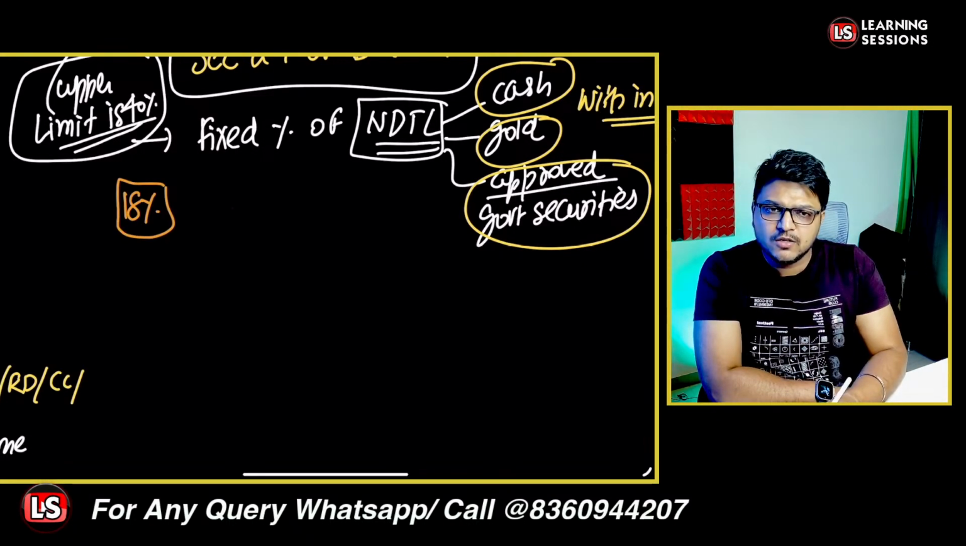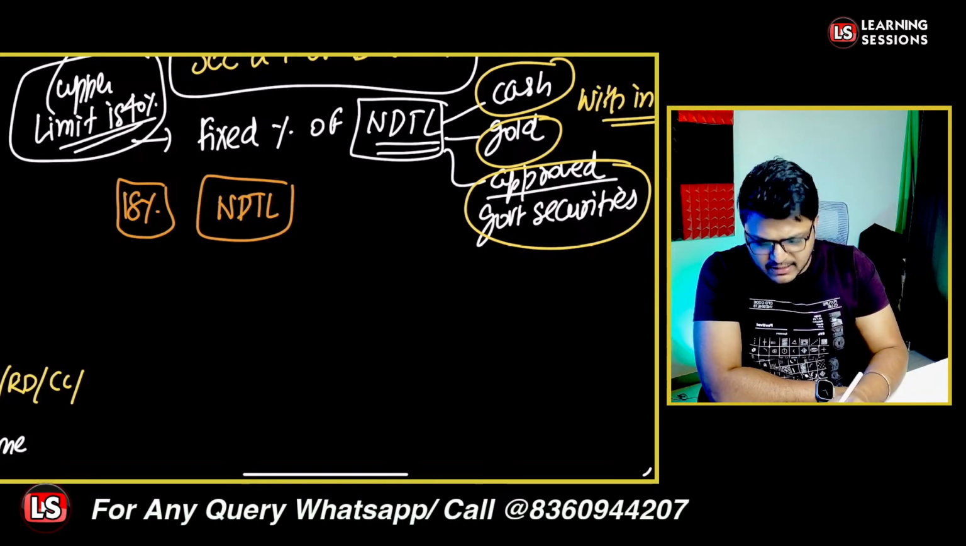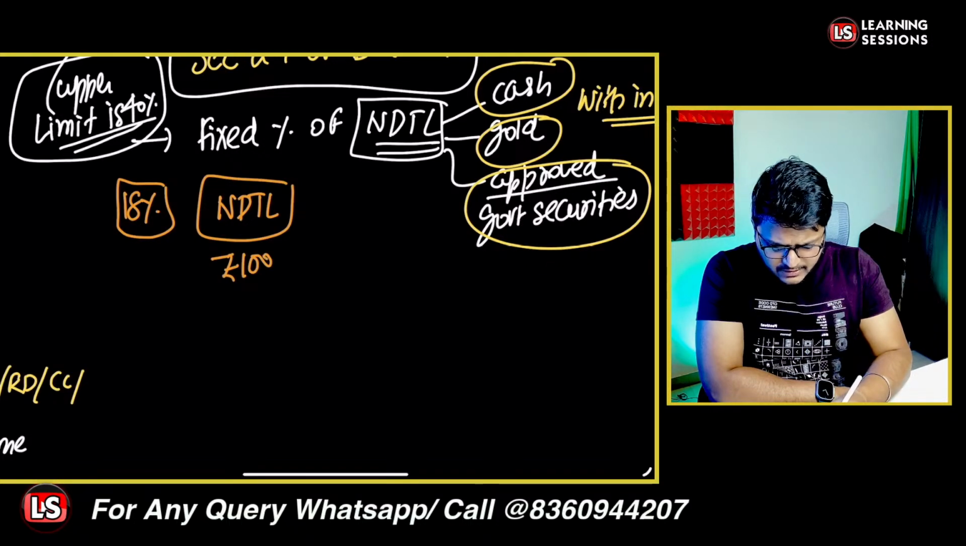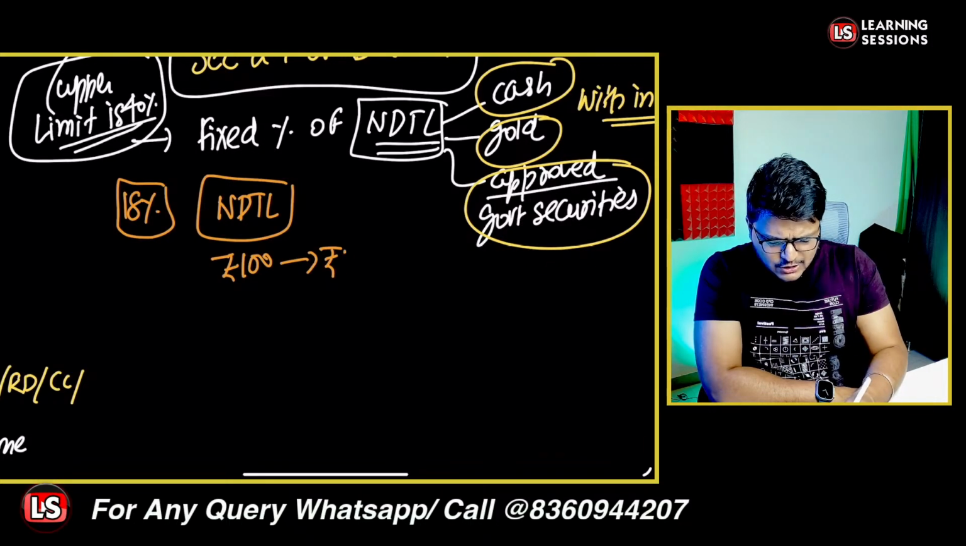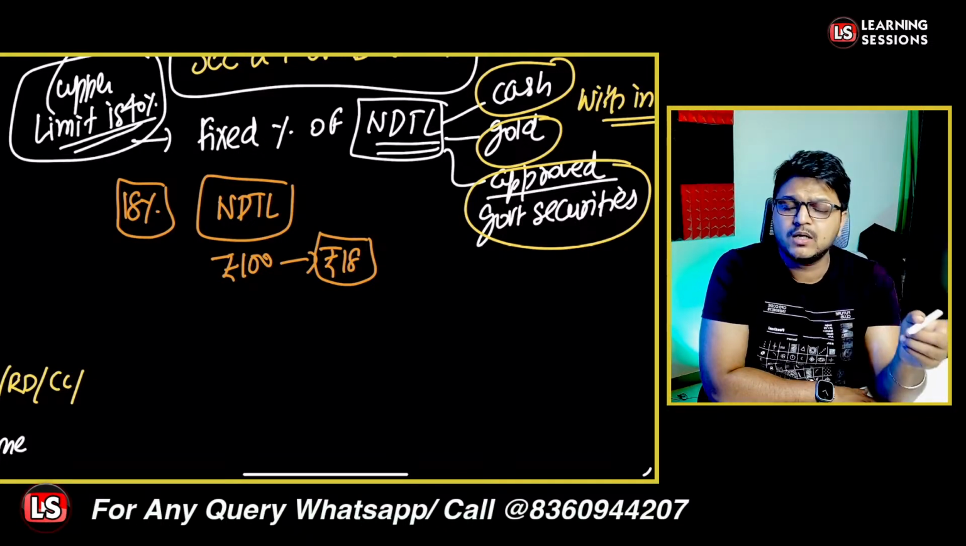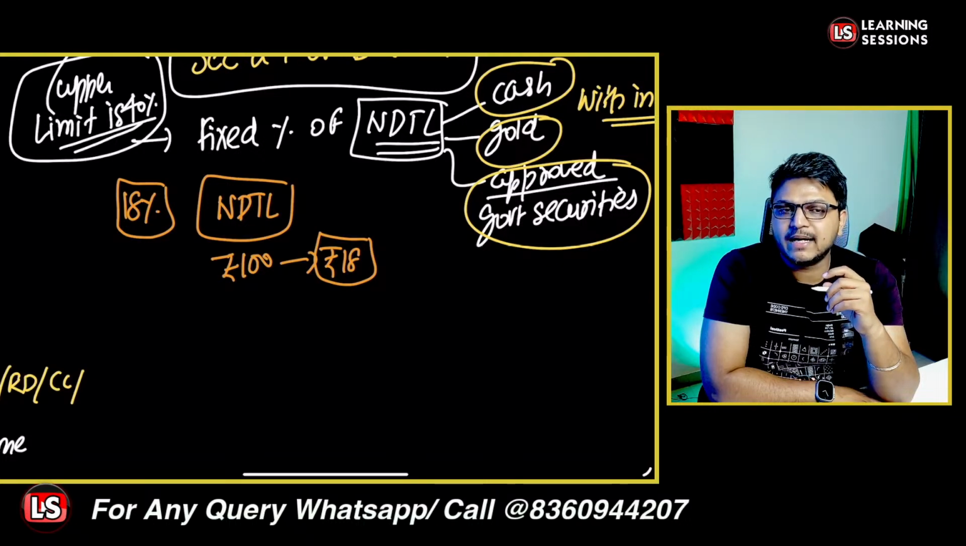It indicates that for every net demand time liability, or let's say for every deposit the bank is having, let's say the bank is having 100 rupees of deposit, rupees 18 is to be maintained in the form of cash or gold or in the form of approved government securities. That is the scenario.